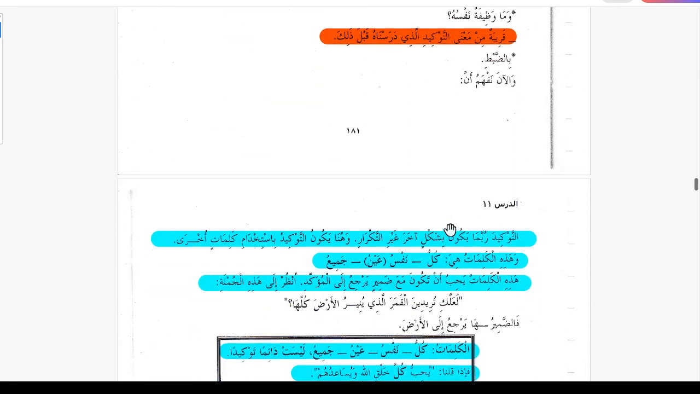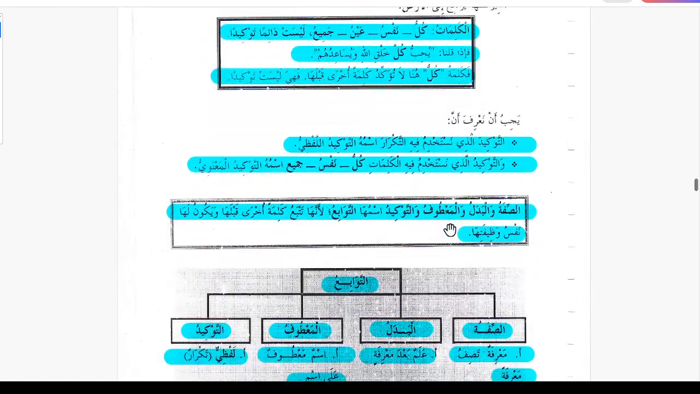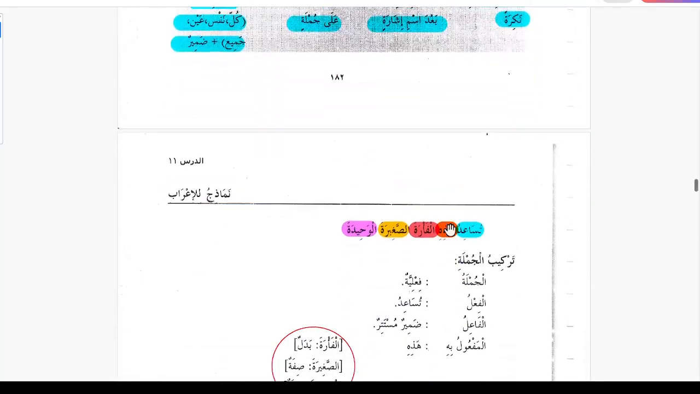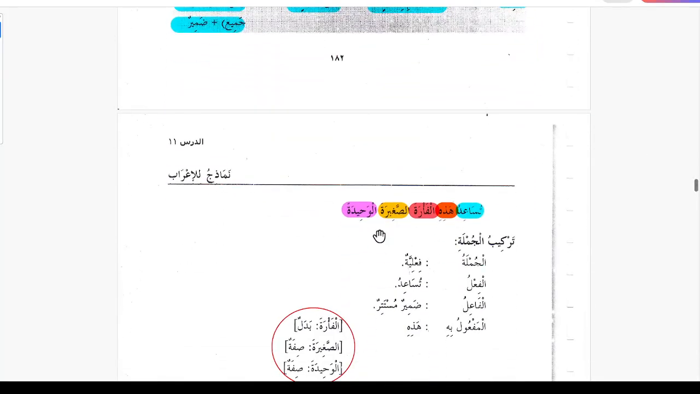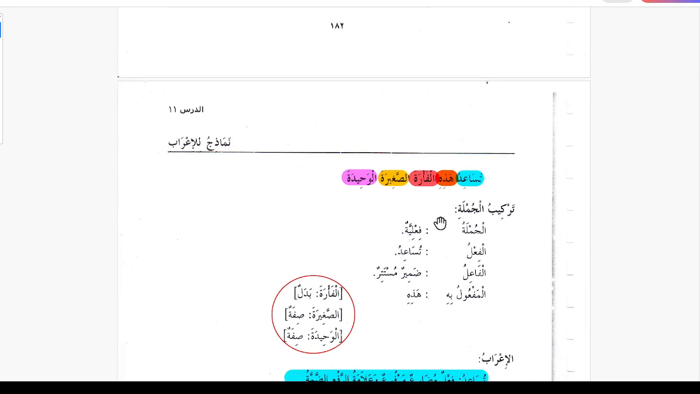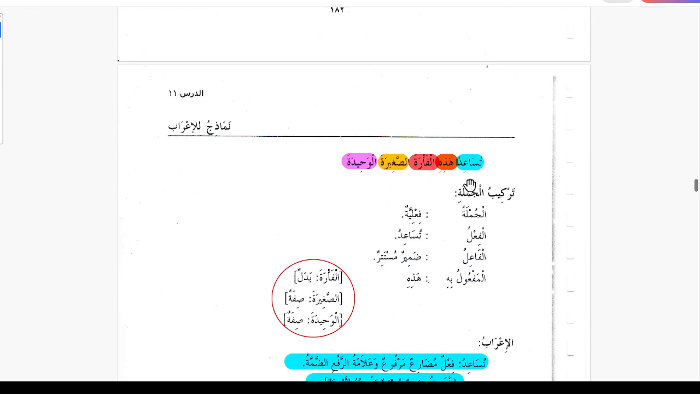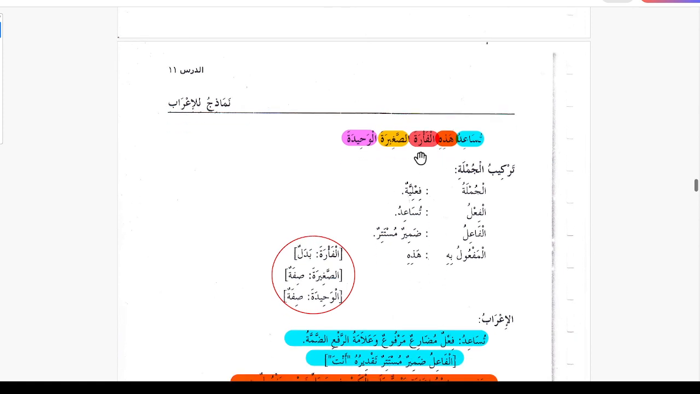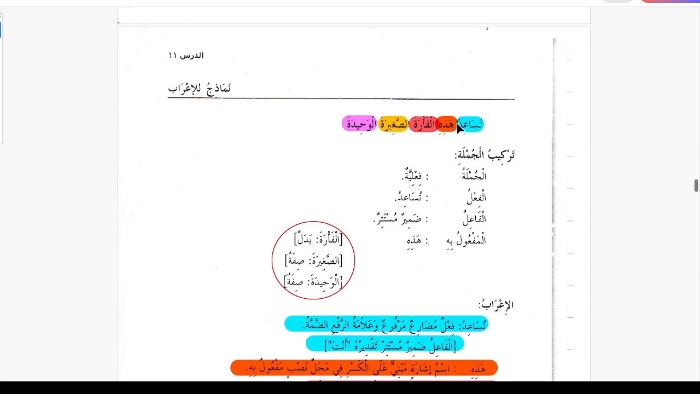So now we're gonna go to the i'rab. So we're gonna put the i'rabs on the words. So this is the first sentence. Tusaidu hazihil farata sagiratal wahidata. You help this little lonely mouse. So we know it is starting from the verb. So this is jumla fe'liya.